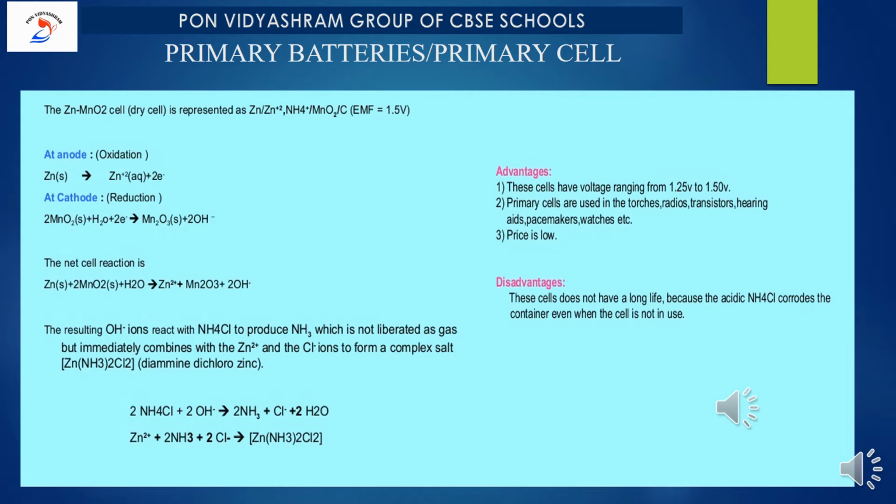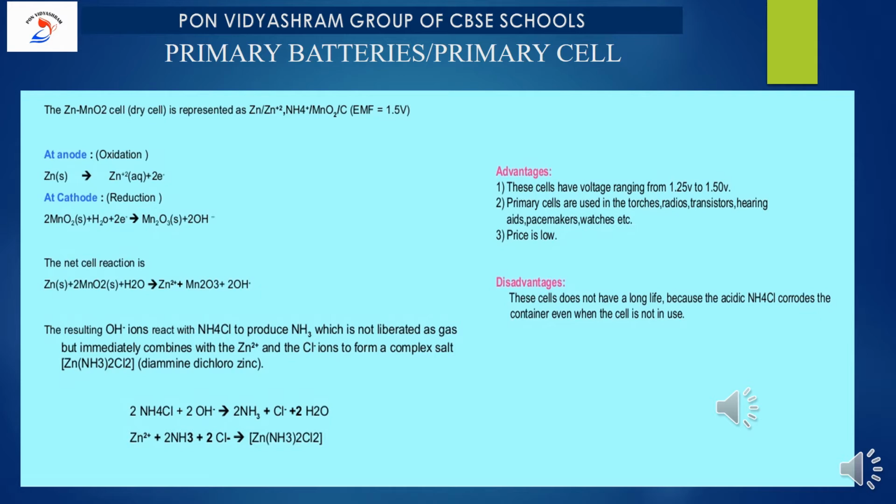What reaction carries over at the anode? That is oxidation. We know that Zn is converted into Zn2+ by releasing 2 electrons. Same way at the cathode, a reduction reaction will carry over.